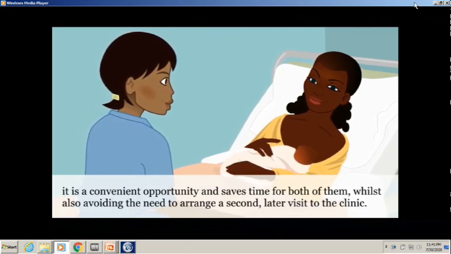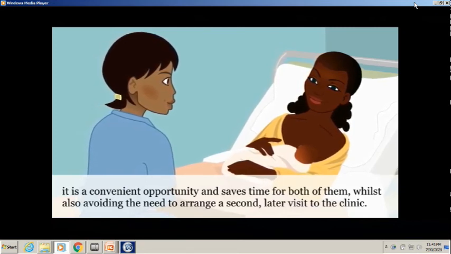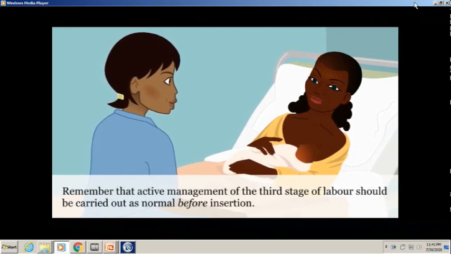Remember that active management of the third stage of labor should be carried out as normal before insertion.